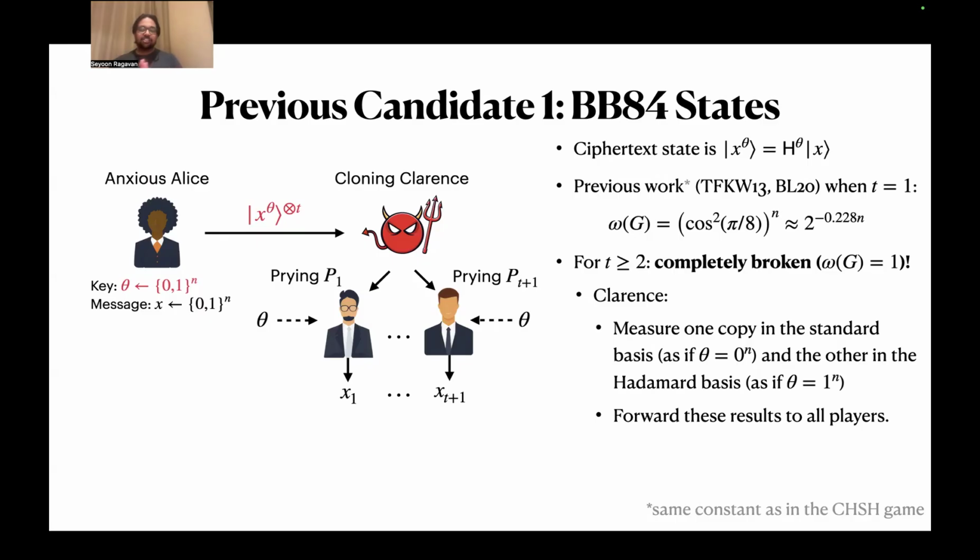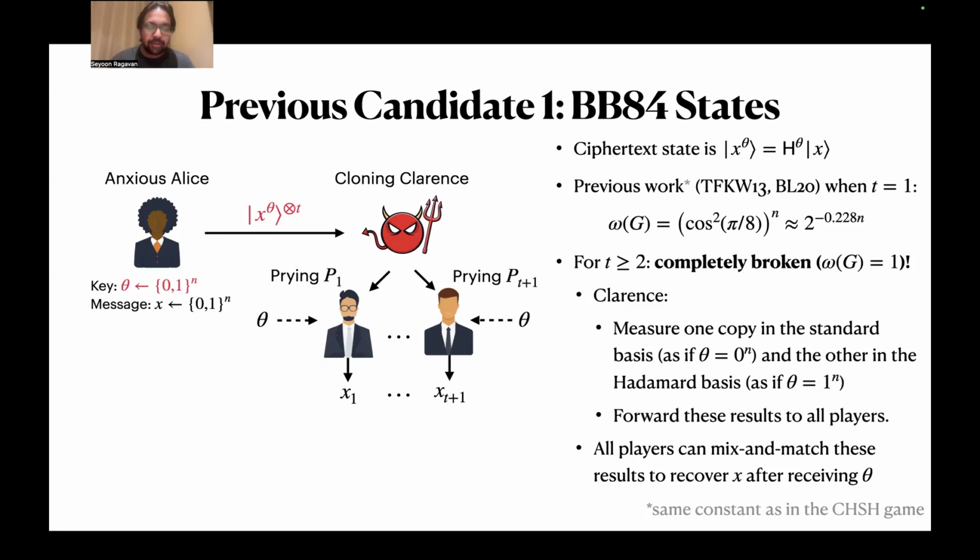Now he's just going to forward these results to all players. This is completely classical information, so he can send it out as much as he wants. The players later are going to learn theta. Once they do, they know which bits were encoded in the Hadamard basis and which in the standard basis, so they can mix and match the 2 results that Clarence gave them to recover X, and now the players just win. So that's not good at all as far as multi-copy security goes.